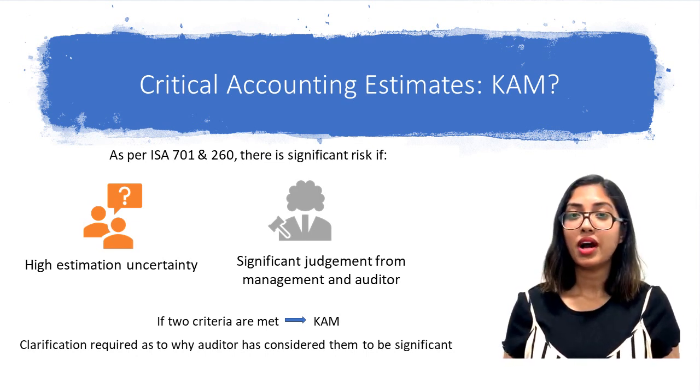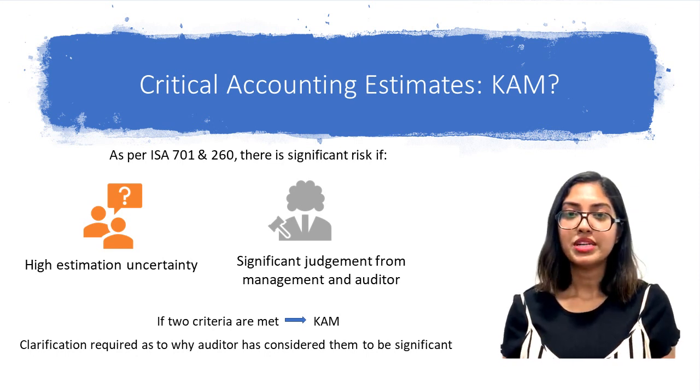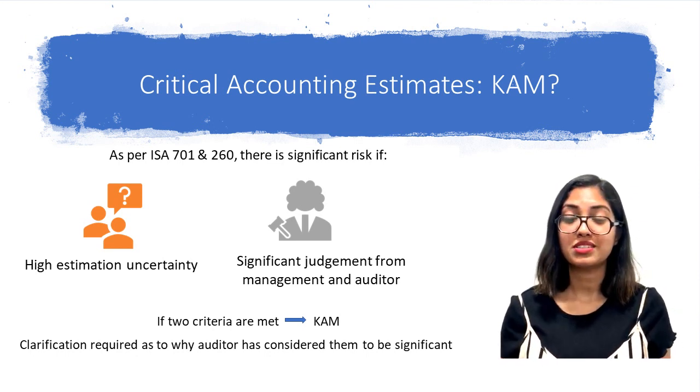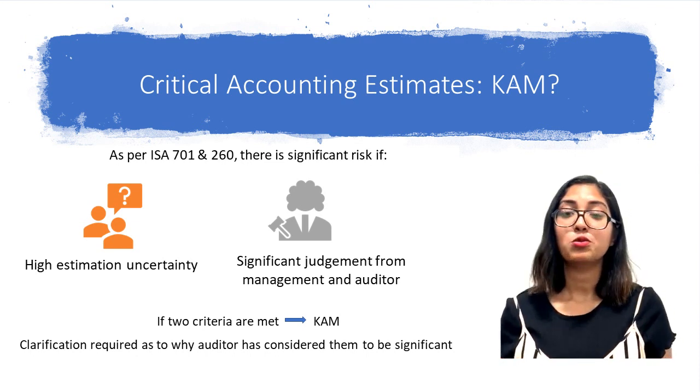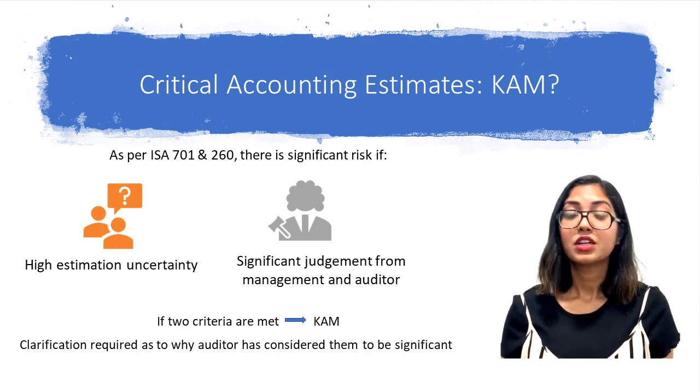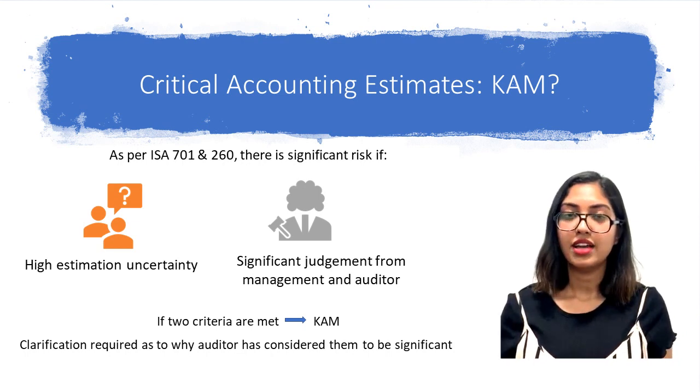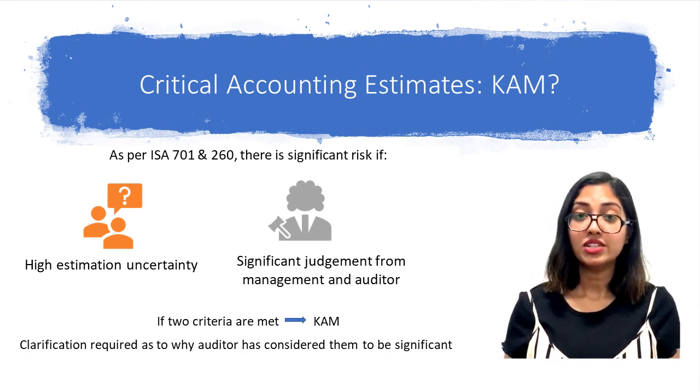They also are required to clarify the reason for which they chose this to be significant and also say how this issue was addressed in their audit report. This will reduce information asymmetry between the readers and the auditors.